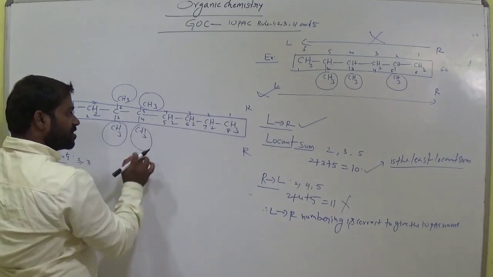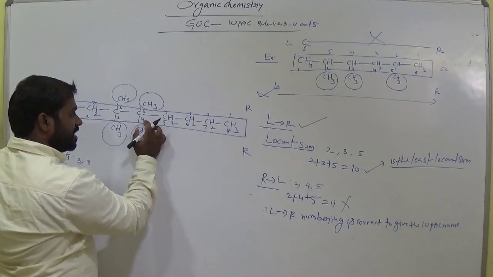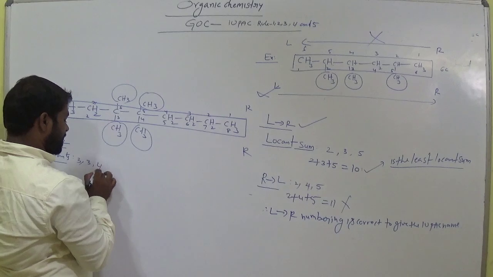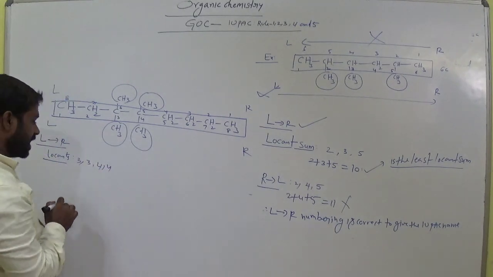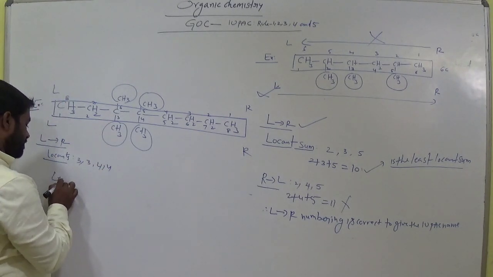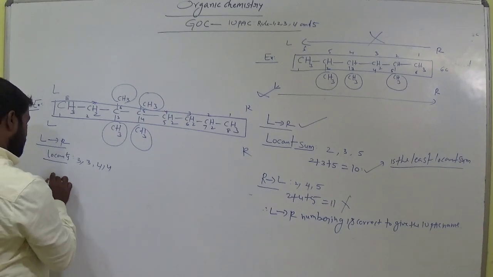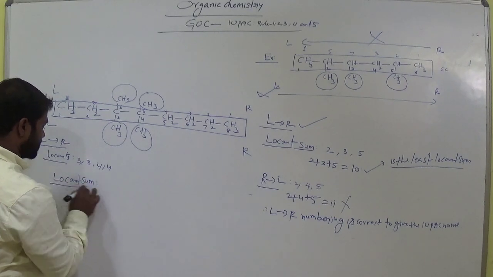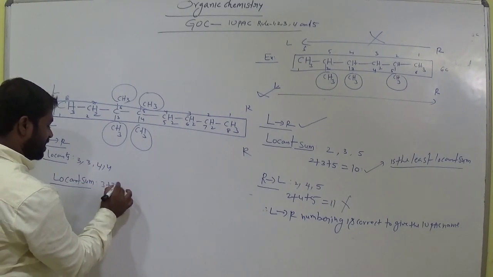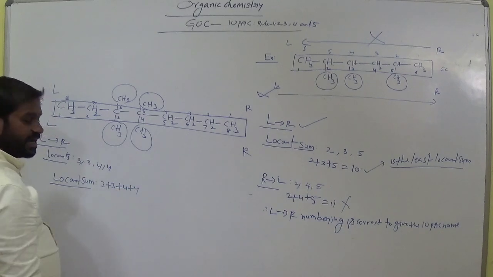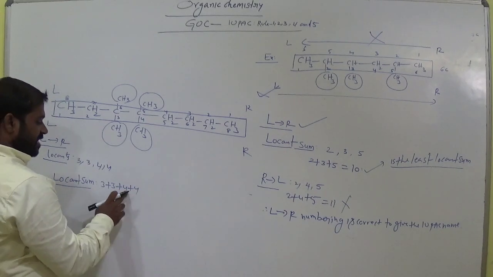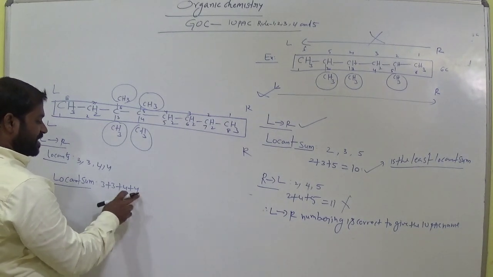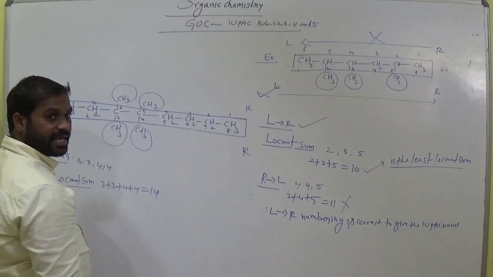Okay. And come to fourth carbon in the left to right direction. So here also this fourth carbon consists 2 methyl groups. Am I right? So we take these locant positions as 4, 4. Okay. Now least locant sum. What is locant sum here? 3 plus 3 plus 4 plus 4. Am I right? So 4 plus 4 is 8, 8 plus 3 is 11, 11 plus 3 is 14, 6 plus 8 is 14. Am I right? Clear?